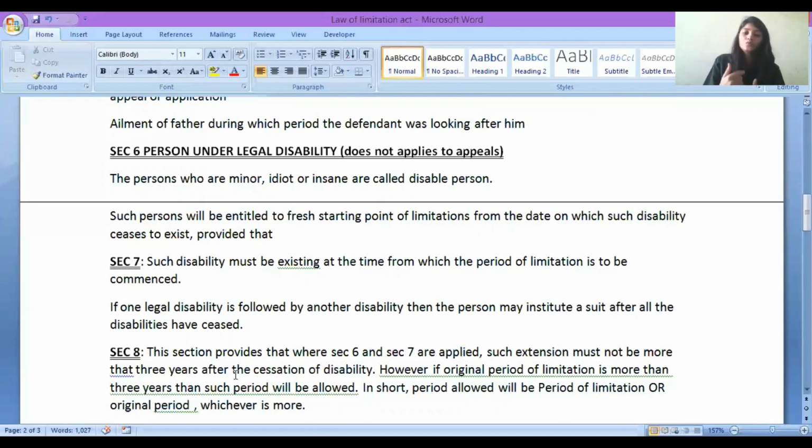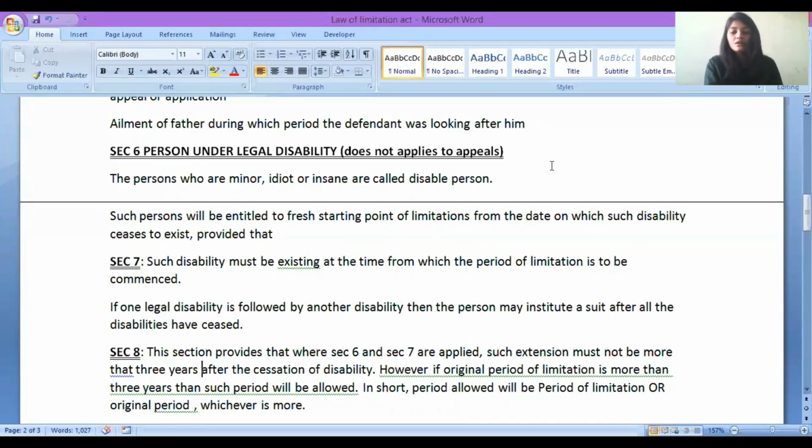If one legal disability is followed by another, that person can file an appeal or application when all the disabilities are removed. I hope section 7 is very, very clear.